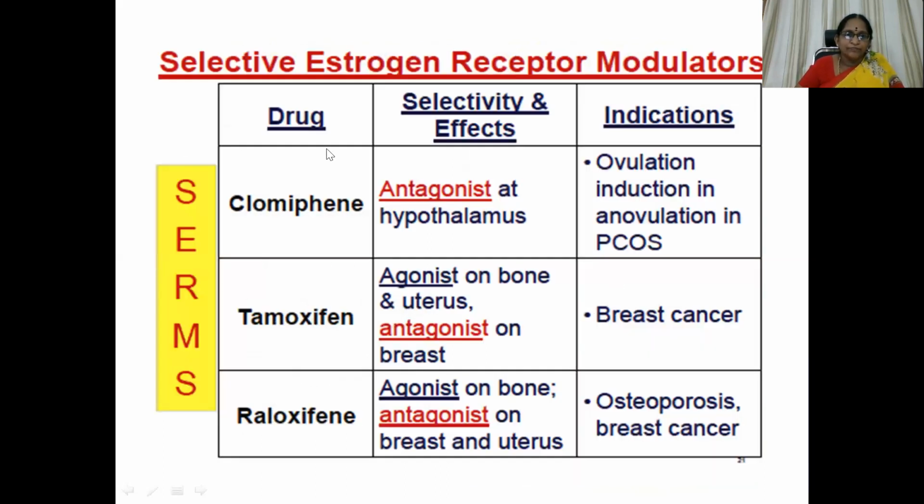Then SERMs, clomiphene. It acts as an antagonist at the hypothalamus. We are not going to discuss it here. Main usage is ovulation induction in PCOS, polycystic ovarian disease.